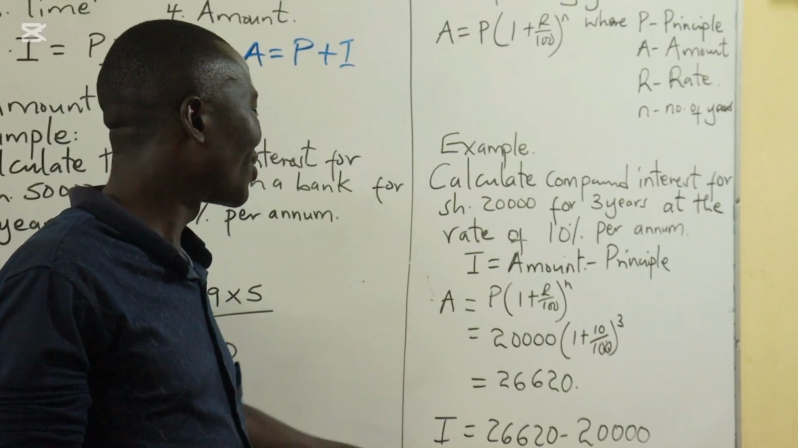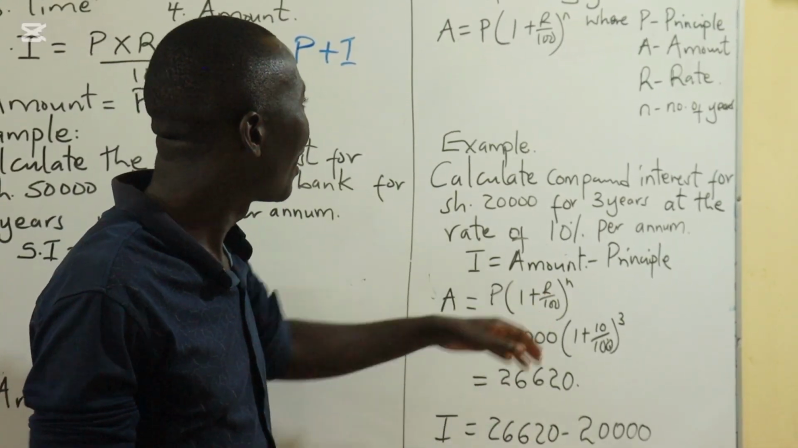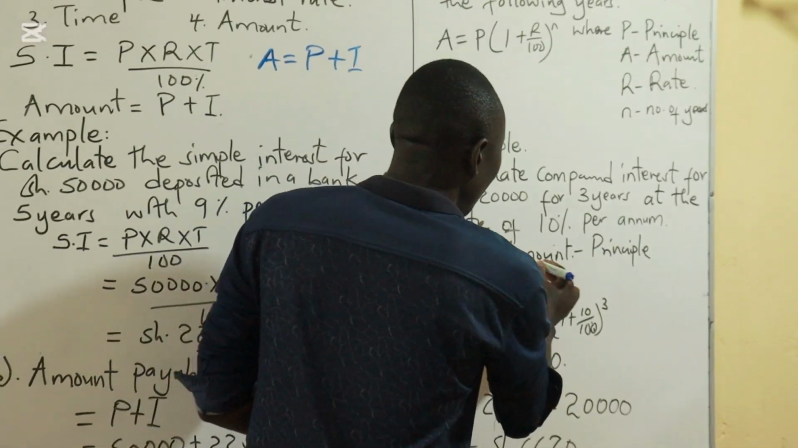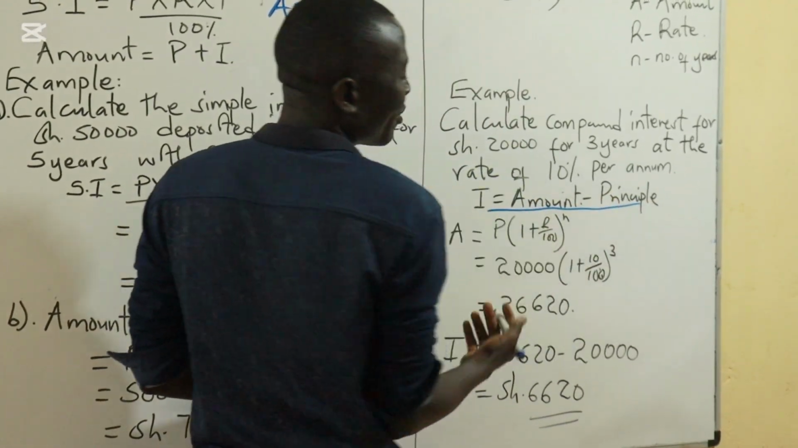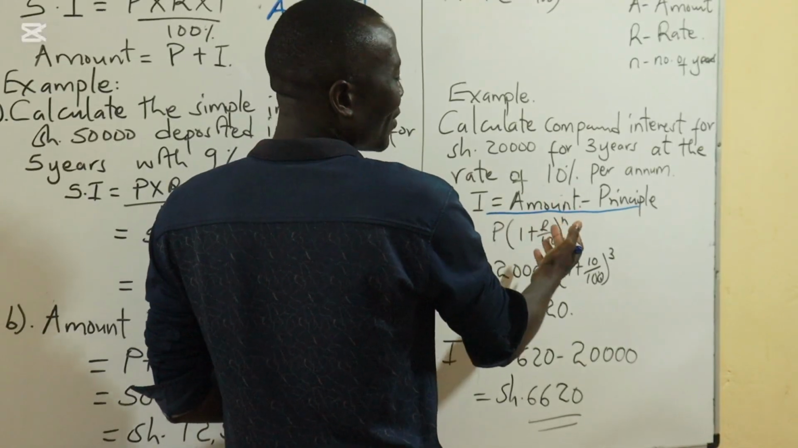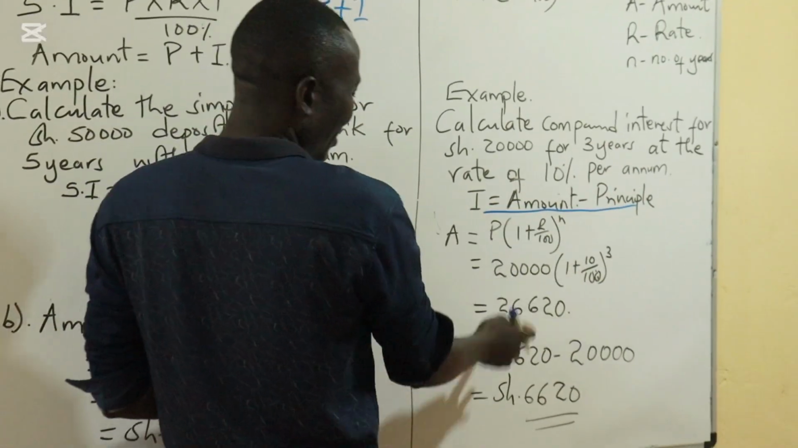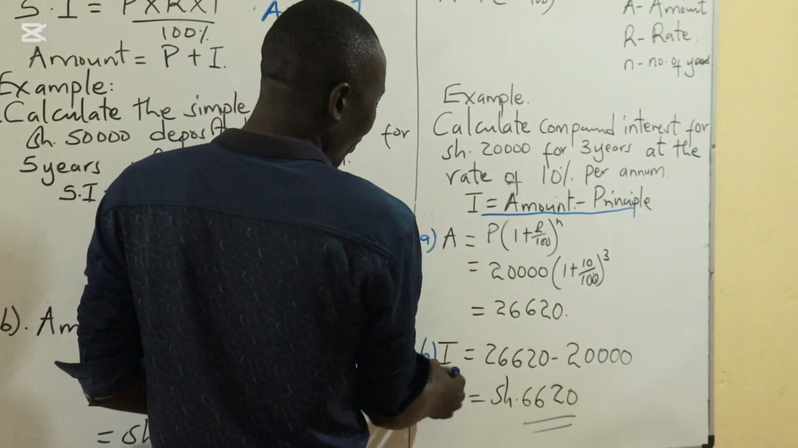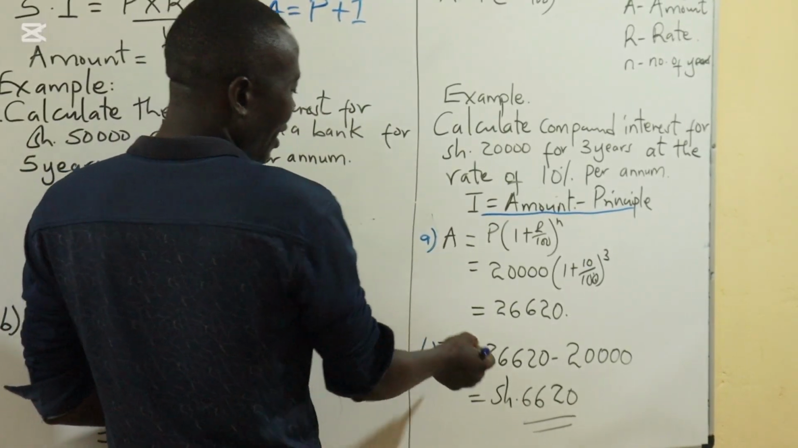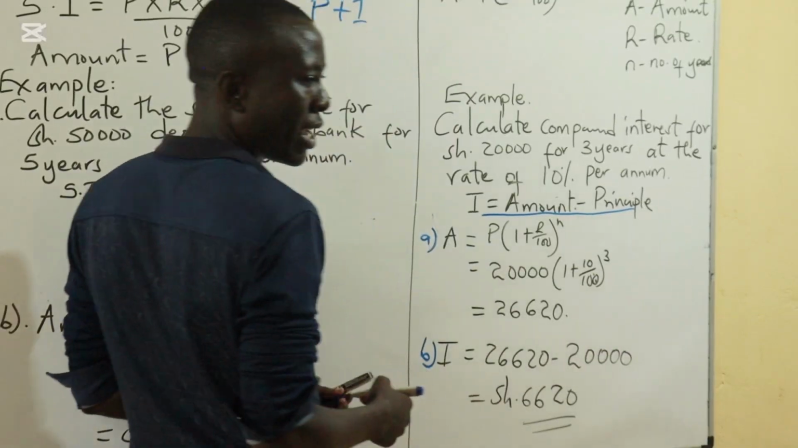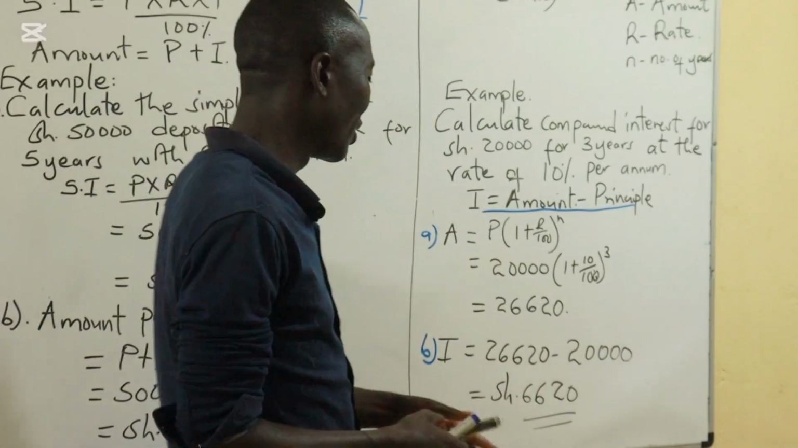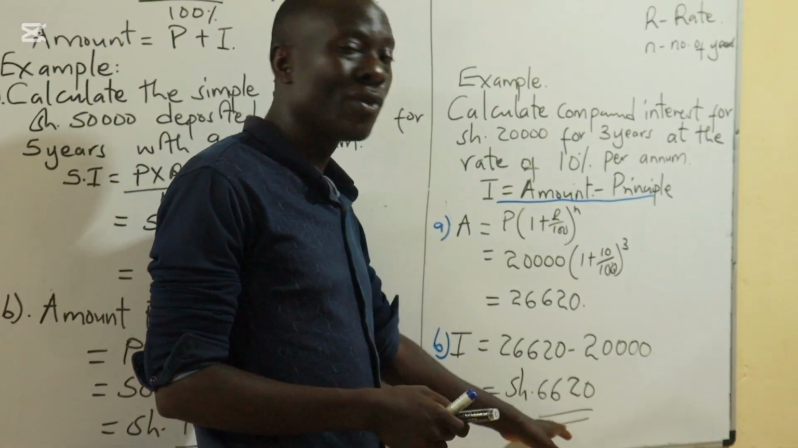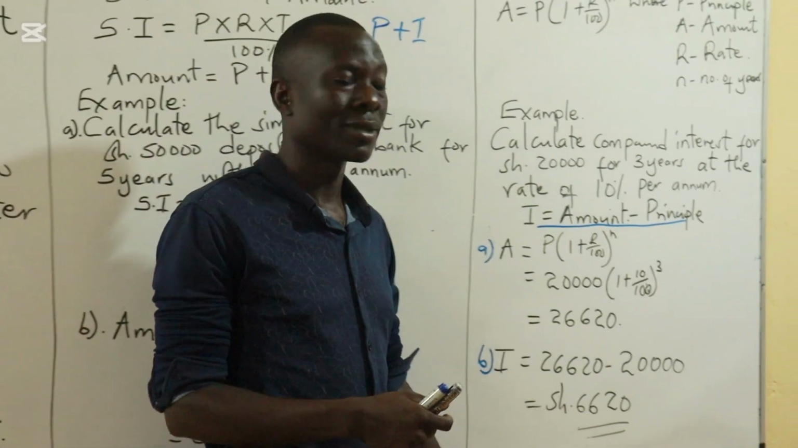And therefore, if we are asked to calculate the interest, then we'll apply the formula we had already shown, where we say interest is equal to amount minus principal. The same way we are saying amount is equal to principal plus interest. If we want interest, which we are asked to in part 2, this one was part 1, we take the amount minus what we had borrowed, and therefore the interest becomes 6,620. We'll look at example 2 first.